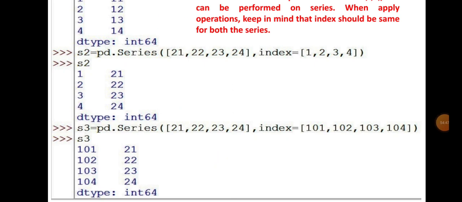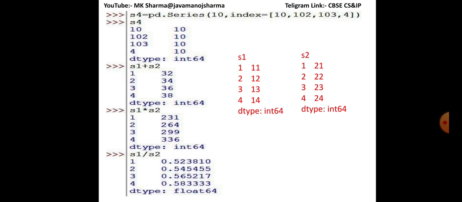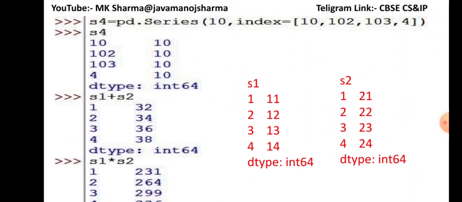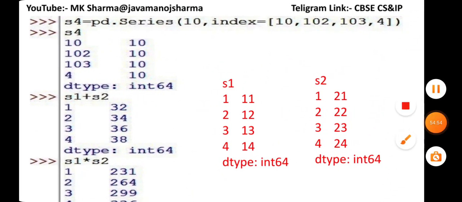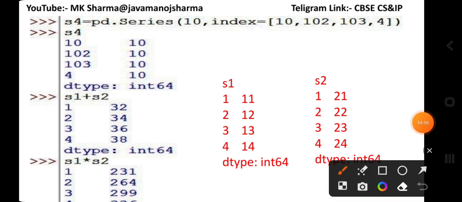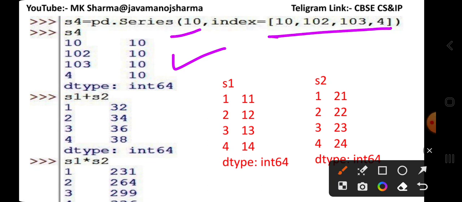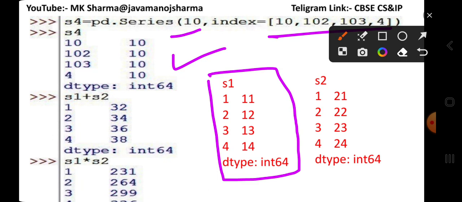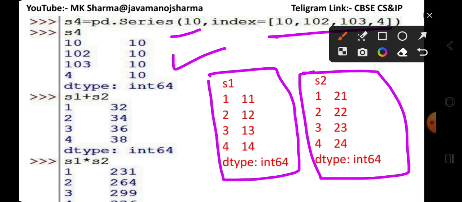Now we are going to perform operations. Here an S4 series is also created with these constant values and these indexes. Now here is the S1 series and this is the S2 series. You can check the index is 1, 2, 3, 4, and here also the index is 1, 2, 3, 4.